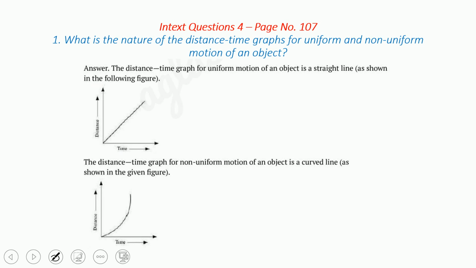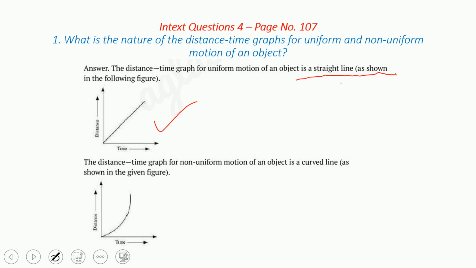Now it is the fourth index, for this page number 107. The first one is about the graph. What is the nature of the distance time graph for uniform and non-uniform motion of an object? Now you know that whenever there is a uniform motion, the distance time graph will be a straight line. So you can draw this graph also.